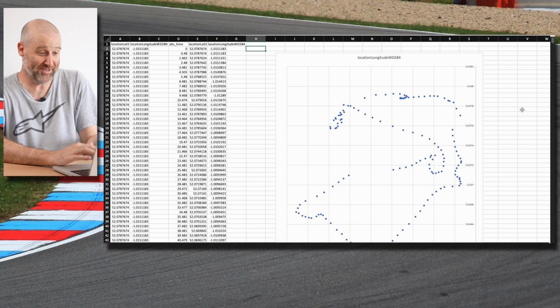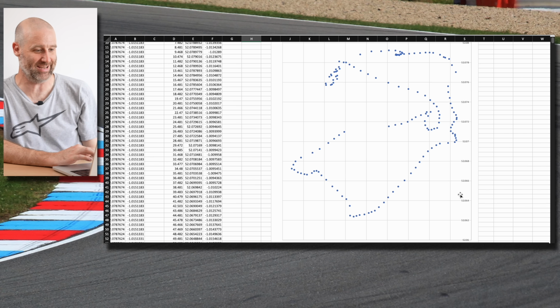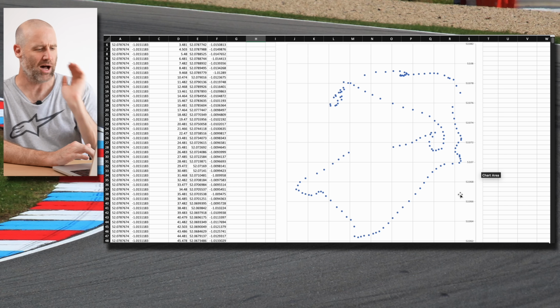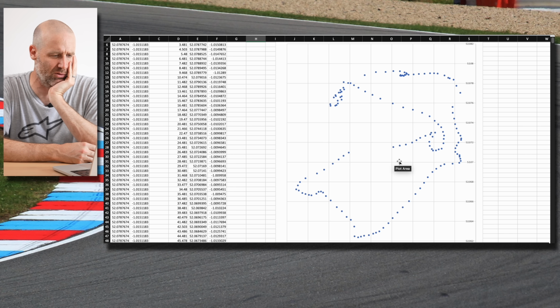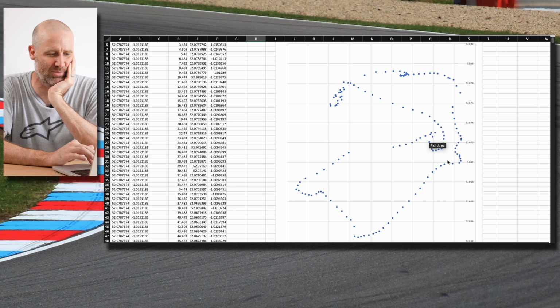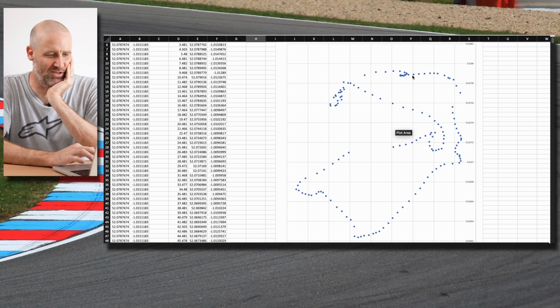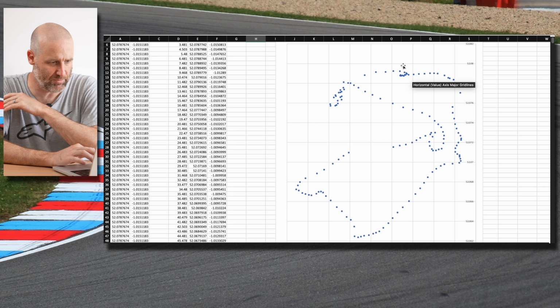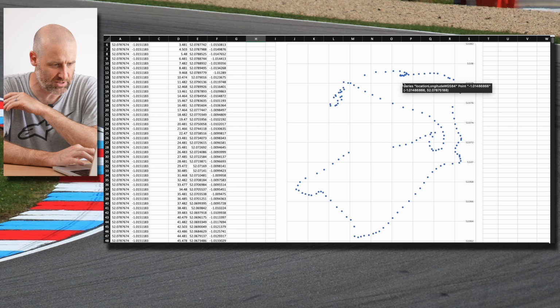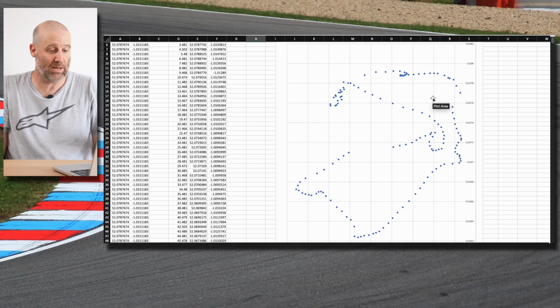First thing I did was just pull off the GPS, which is updated once a second and gives you the latitude and longitude. And I just did those as a scatter plot, and very pleasingly, you can see the path I went around. It looks like there's a gap here, and also you've got all these clumpy bits. So in theory, this is the Silverstone racetrack that I've gone around, and up here at the top is where we started and stopped.